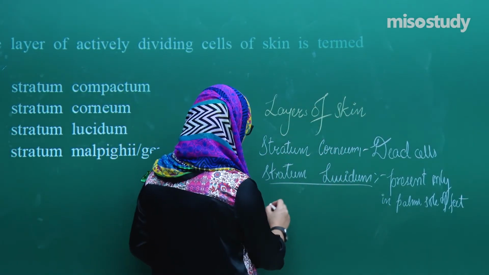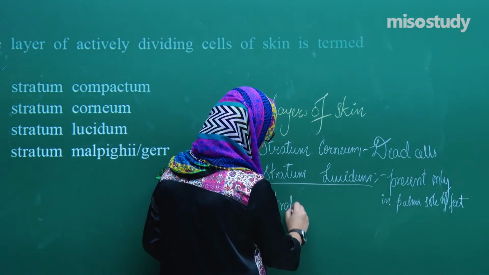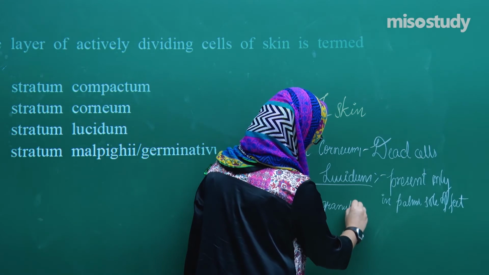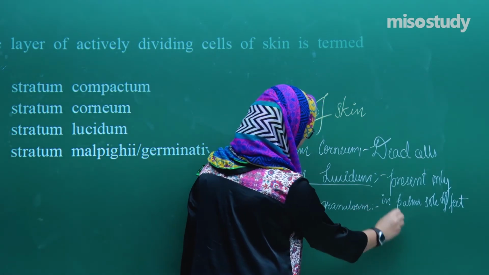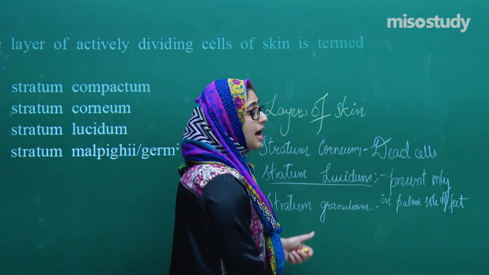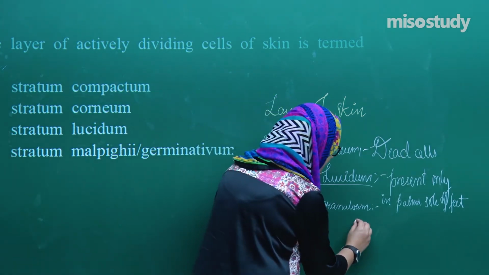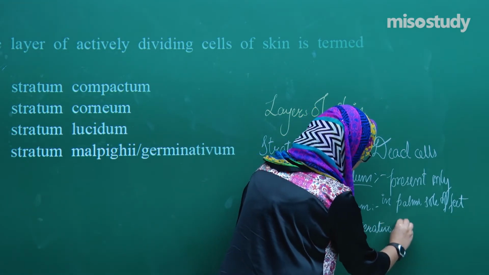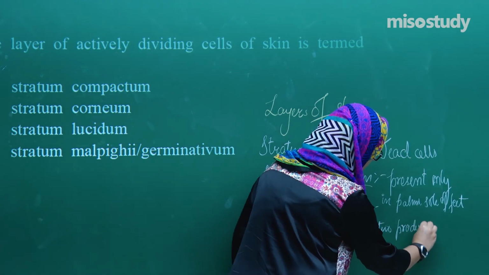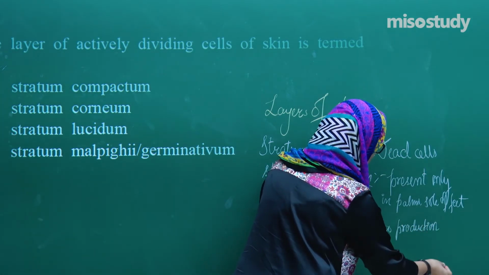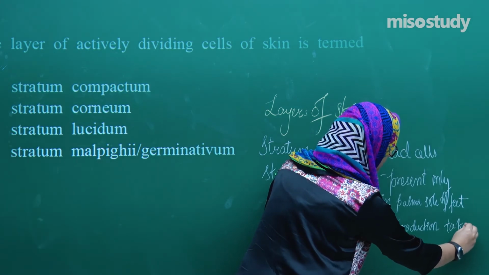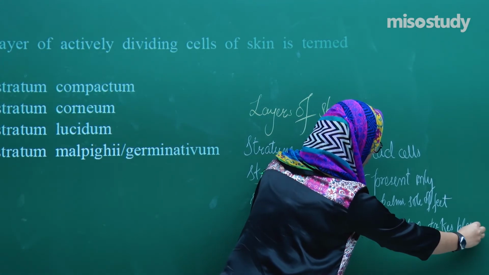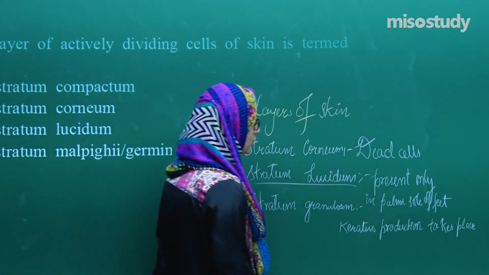Alright. Now the third one is stratum granulosum. So this is the third layer. Now what happens in this granulosum? In this layer we have production of keratin. That's a protein. In this layer, keratin production takes place.